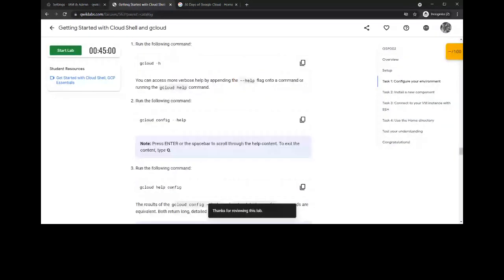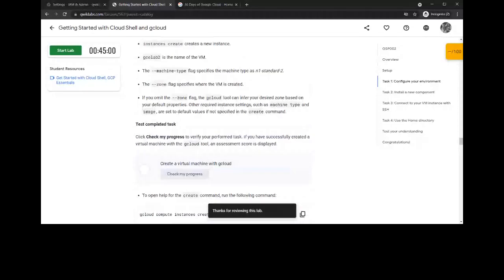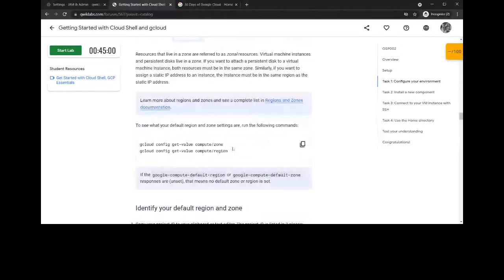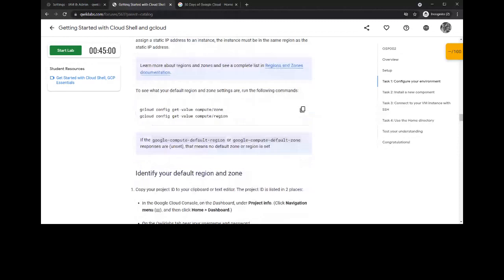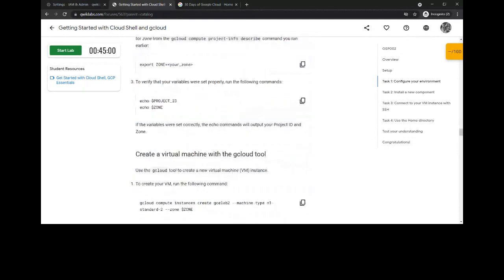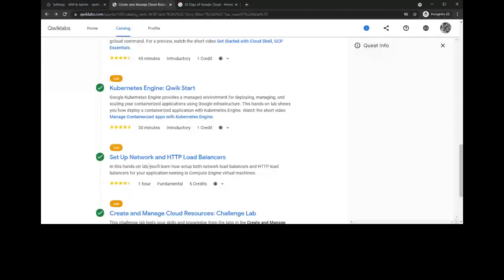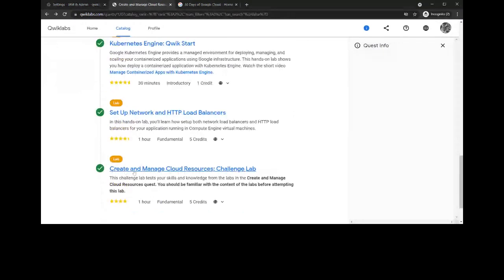So this is simply how the Quest labs work. You just need to go through the documentation section, understand what that command is for, and simply copy and paste it over there. It is as simple as that. Fear not, guys. I also want to mention that whatever you are learning in these Quest labs, you'll be performing in the challenge lab.